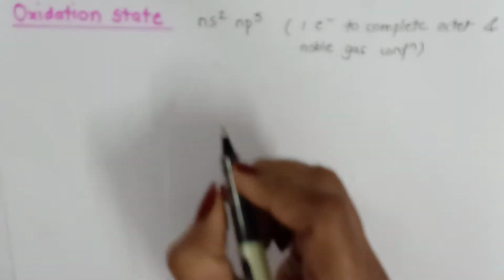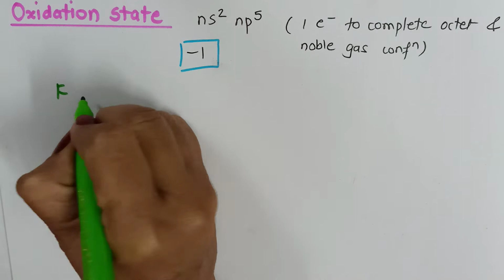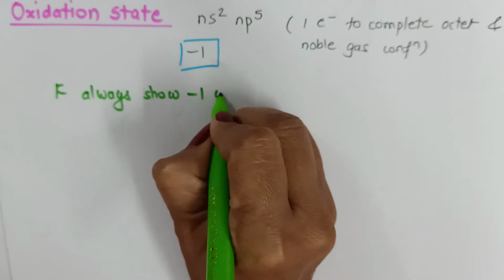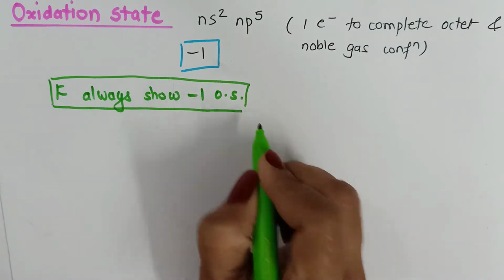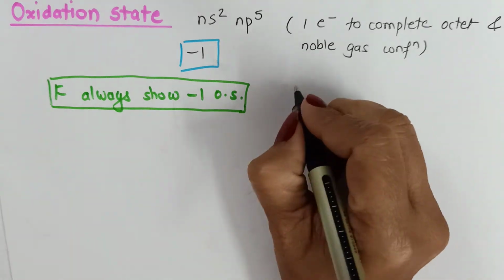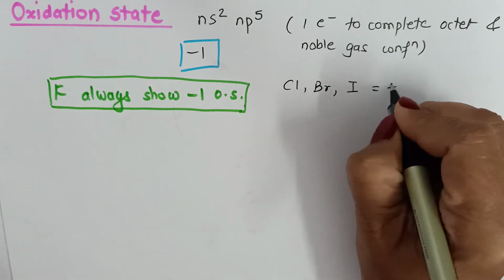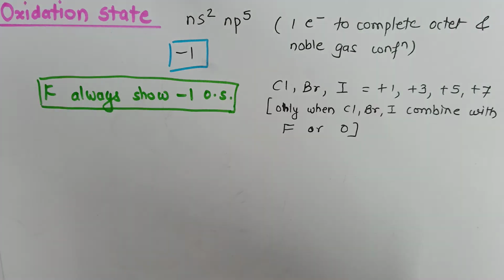As a result, their common oxidation state is -1. So all halogens will exhibit -1 oxidation state. Now here you have to remember one important fact, that fluorine will always show -1 oxidation state. Fluorine can never ever show positive oxidation state. But other elements like chlorine, bromine and iodine, they can show positive oxidation state. Chlorine, bromine and iodine, they can show +1, +3, +5 or +7 oxidation state.